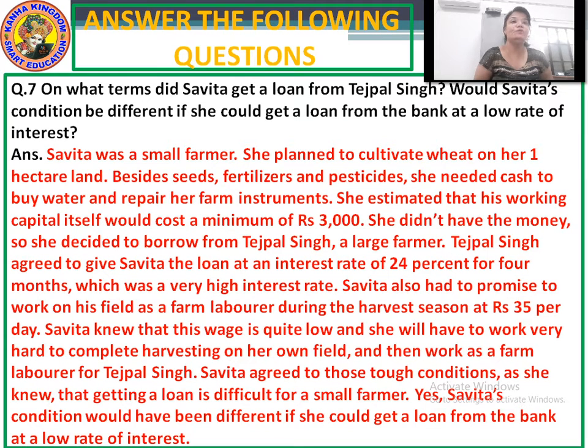Savita agreed to those tough conditions as she knew that getting a loan is itself difficult for a small farmer. Yes, Savita's condition would have been different if she could get a loan from a bank at a low rate of interest.